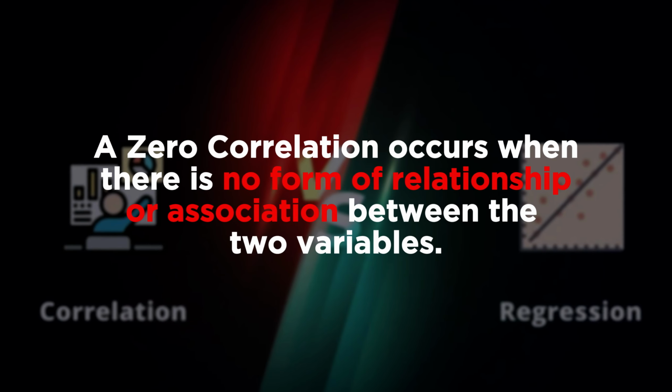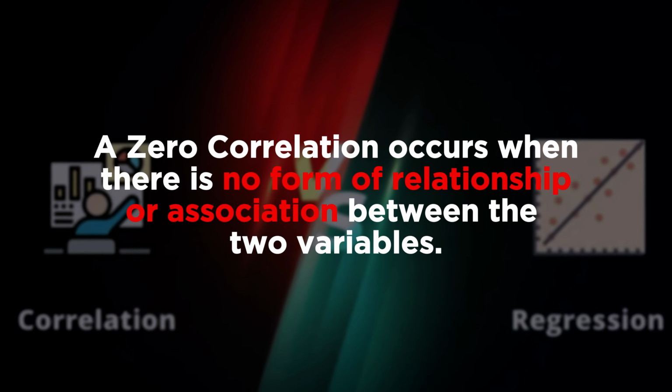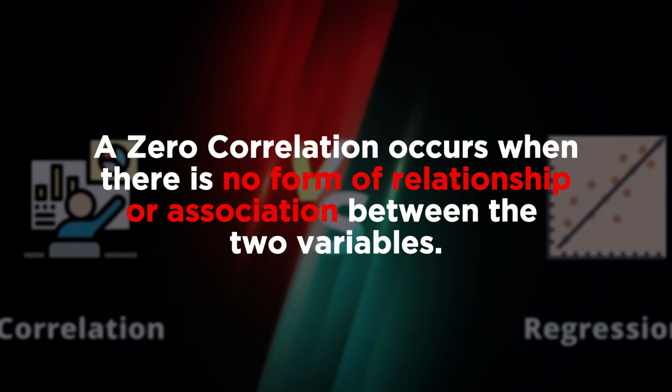Now, when it comes to zero or no correlation, the definition is inside that name. It means there is literally no form of association, no form of correlation between these two variables, and that's just it. Examples of two variables that have zero correlation, or are not correlated, are, I can say, my age and my CGPA. My CGPA in school should not affect my age, or my age should not affect my CGPA, and it all makes sense like that.